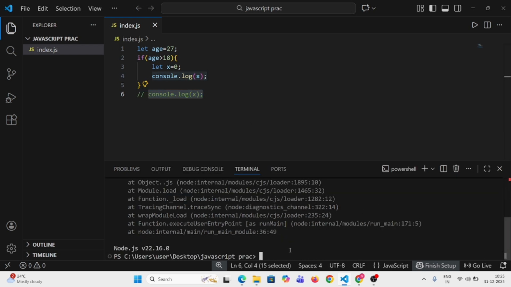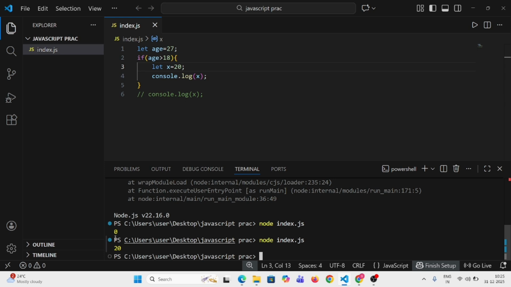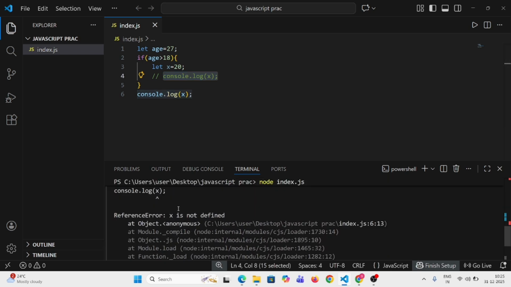Now let's run the code. Here you can see 0, and I'll change the value to 20. Here you can see 20 has been printed. That means when you write the console.log inside the block, it gets executed. But when you try to print it outside of that particular block, you get an error instead of the output.